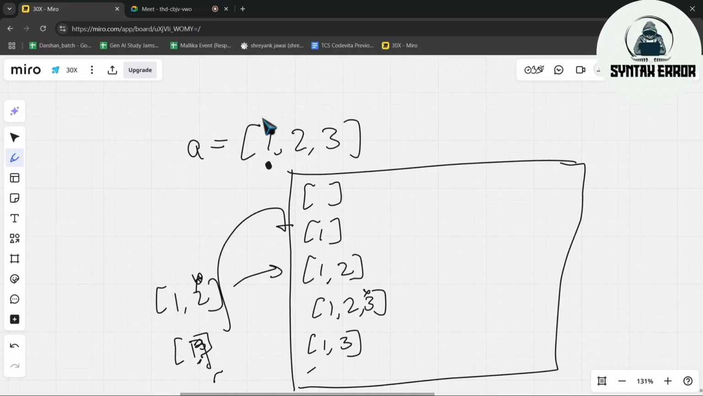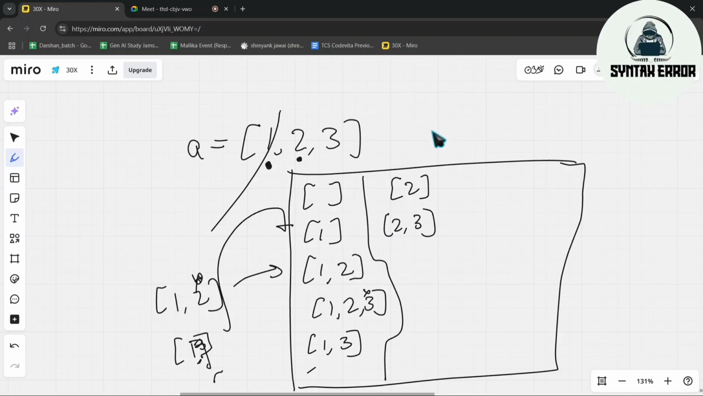Next, we have to eliminate 1 itself and start from 2. So when we start from 2, the first one is 2. Next, we can add 3. 2, 3. Then, are there any more elements? No. At that time, we will delete an element. When we delete 3, we will end up with 2. 2 we already have here, so we will not get it again. Are there any more possible ways starting from 2? No. So we will eliminate this also.